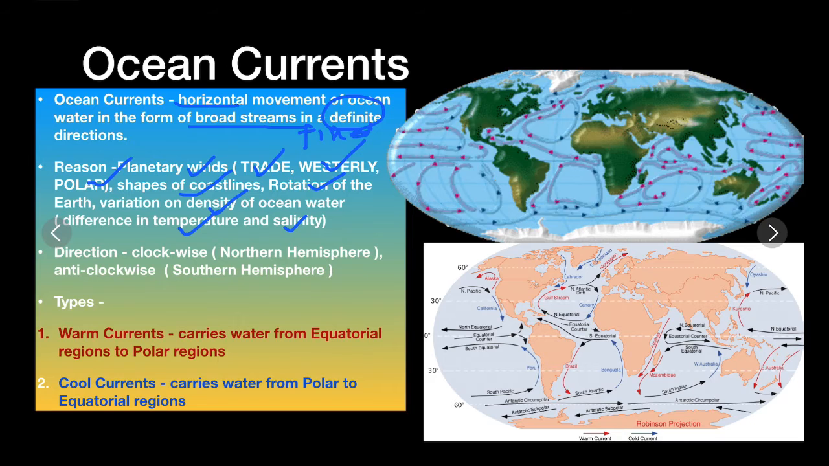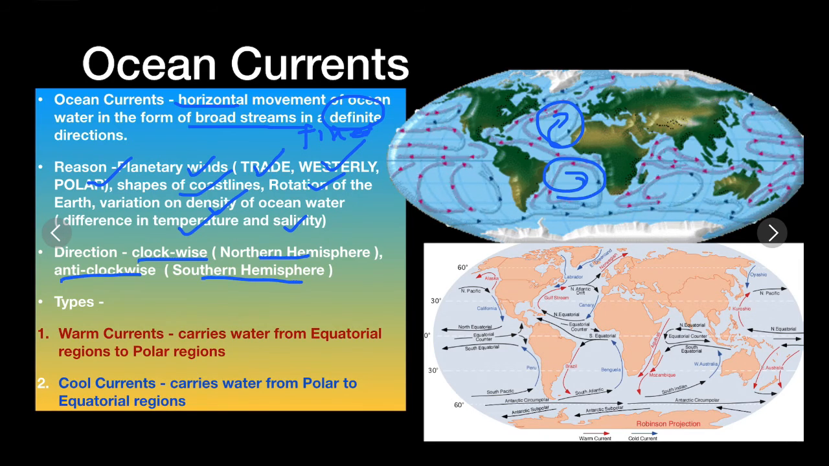Now, ocean currents move in a fixed, definite direction. They move in a clockwise manner in the northern hemisphere, you can see over here, and anti-clockwise in the southern hemisphere here. There are two types of ocean currents: warm ocean currents and cool ocean currents. Warm ocean currents are always denoted with red color, and cool ocean currents are always denoted with blue color.